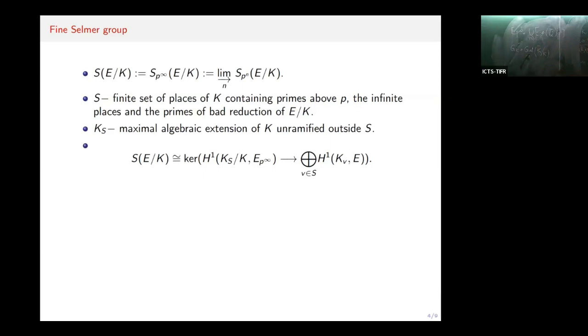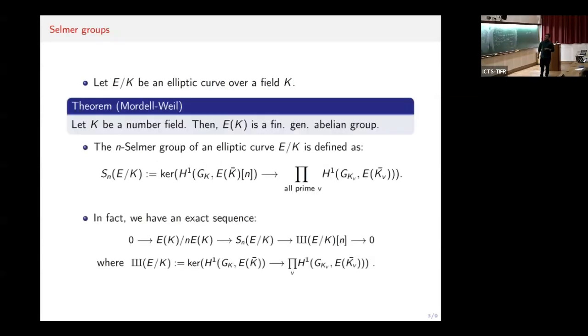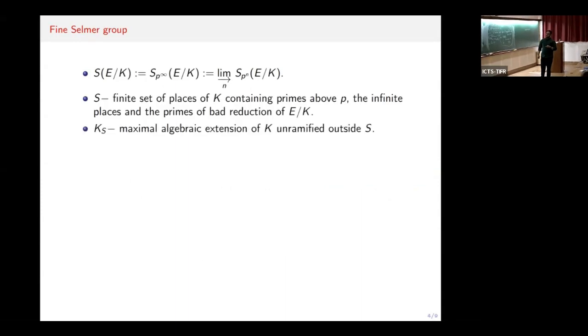The map goes to H^1(K_v, E), and the direct sum is taken over the finite set S. So the difference here is that, instead of taking the product over all the primes v, we can show that we only need to define it for a finite set of primes, and there is a change in the Galois group in the global part.